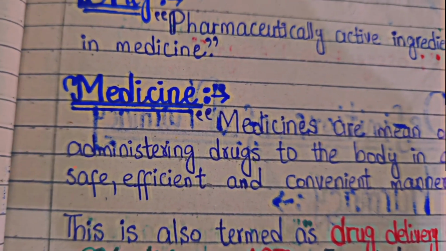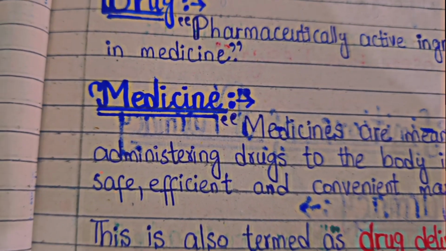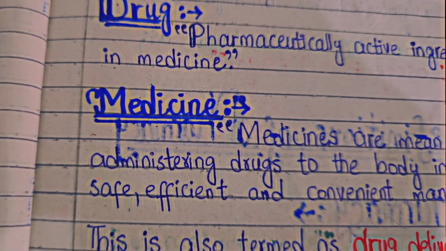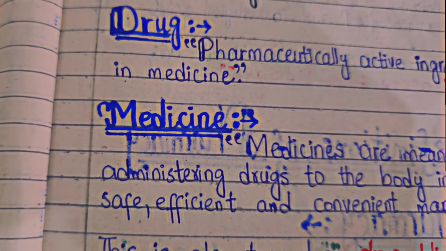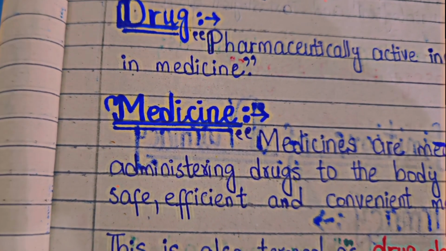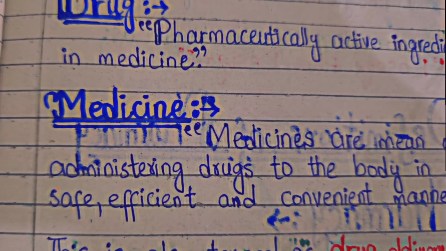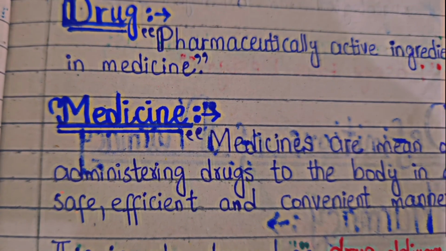These are the physical forms in which the excipients are added. For example, take willow bark, from which methyl salicylate, from which aspirin is formed. But we have to add other ingredients to make its dosage form, its actual form.